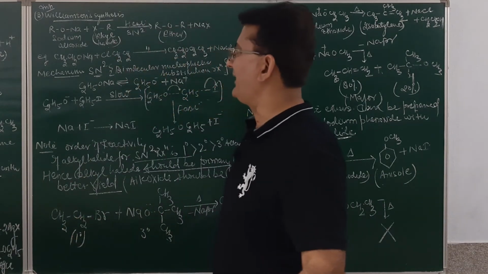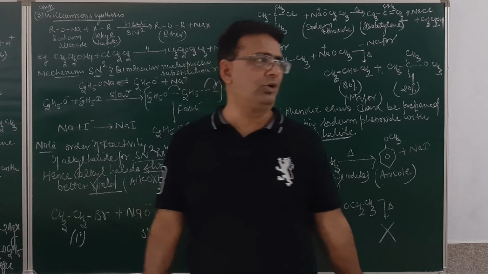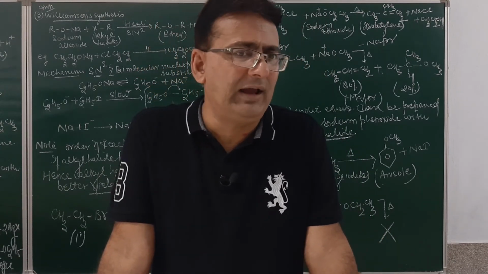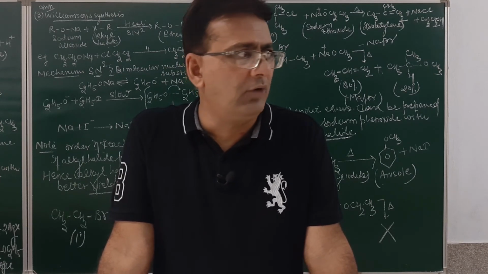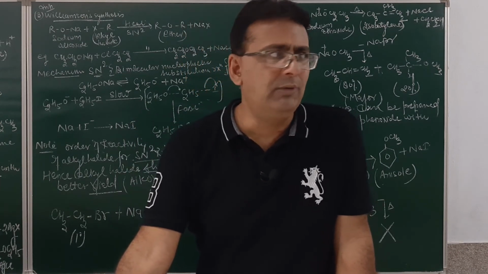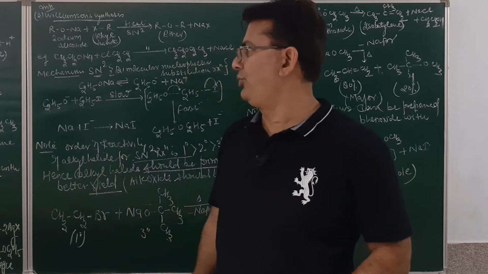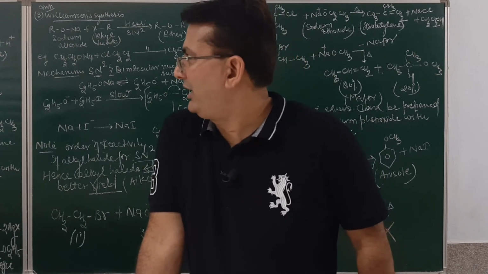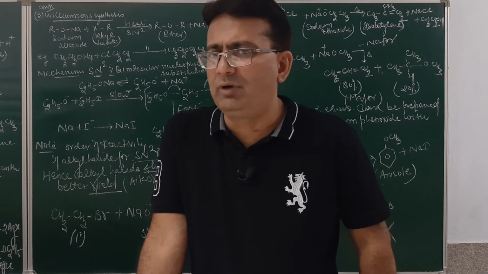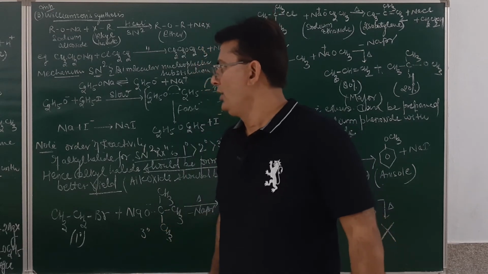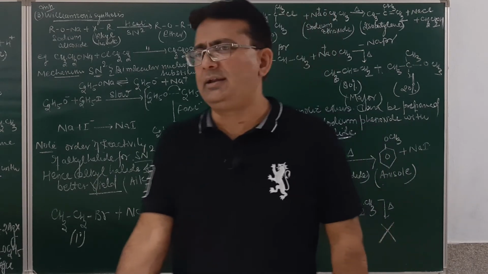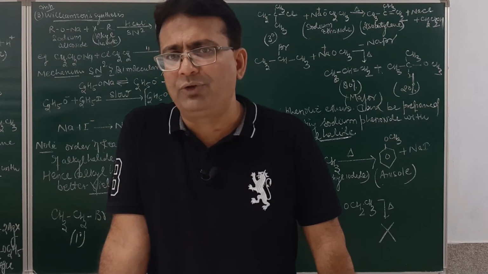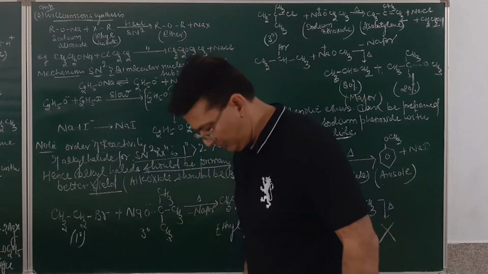So students, these are some of the general methods of preparation of ethers. How many methods have we done? First was dehydration of alcohol. When two molecules of alcohol undergo dehydration in presence of concentrated H2SO4, it results in the formation of ether. Mechanism was nucleophilic substitution reaction. Second was by heating alkyl halide with dry silver oxide. We also discussed the preparation of symmetrical ether by catalytic dehydration. When two molecules of alcohol undergo dehydration in presence of aluminum oxide, then symmetrical ethers can be prepared.